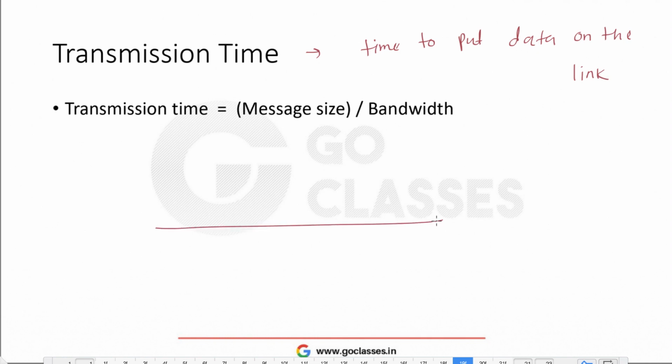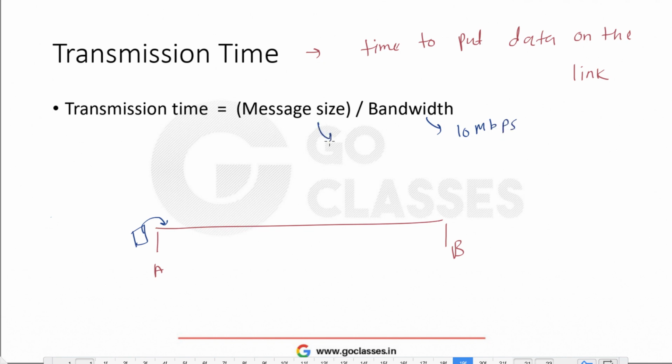Which means, suppose this is A and this is B, and A has to send multiple bits to B. A has to first put this data on the link, and then this data will travel to B. So the time to put this data on the link is called the transmission time. Obviously it will depend on the data size or the message size, and it will also depend on the bandwidth, because bandwidth is one thing which determines the capacity of the channel.